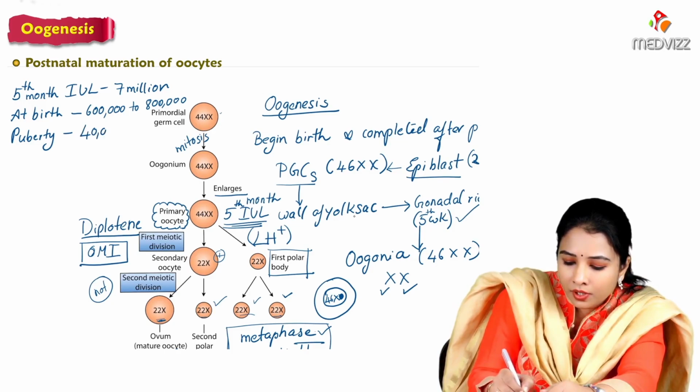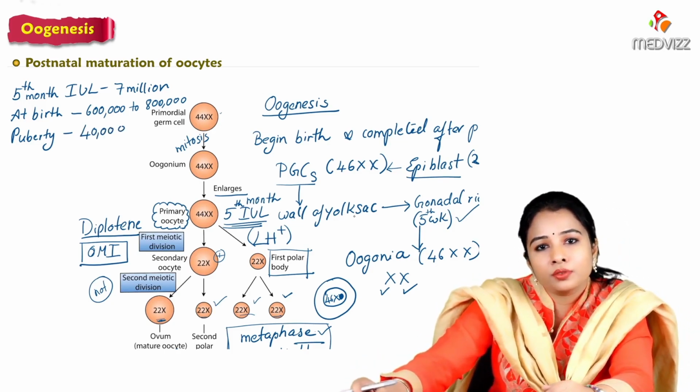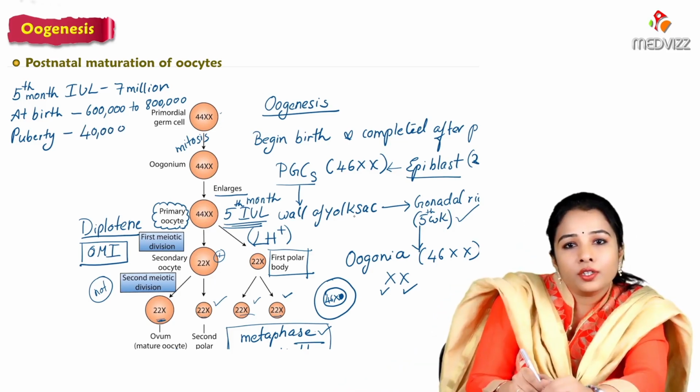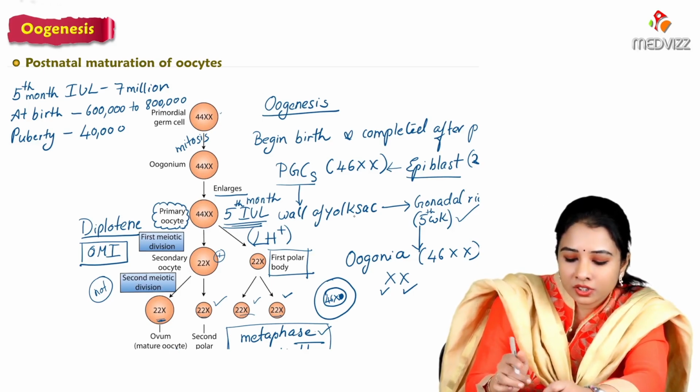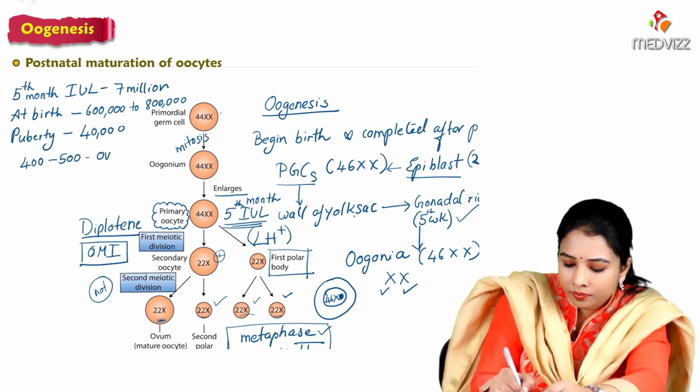only approximately 40,000 primary oocytes will be there, out of which 400 to 500 undergo ovulatory changes.